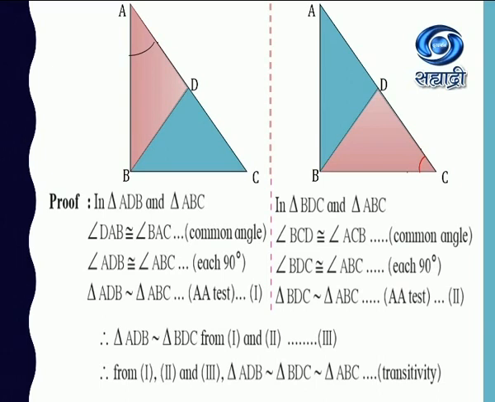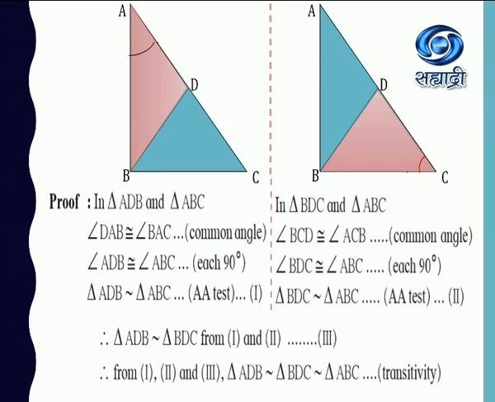Complete triangle ABC, which is given, and part of it is BDC. Now here again angle C is common, so angle BCD is congruent to angle ACB. Again angle D is 90 and out of angle ABC, angle B is 90. So here again by the AA test, these two triangles are similar.